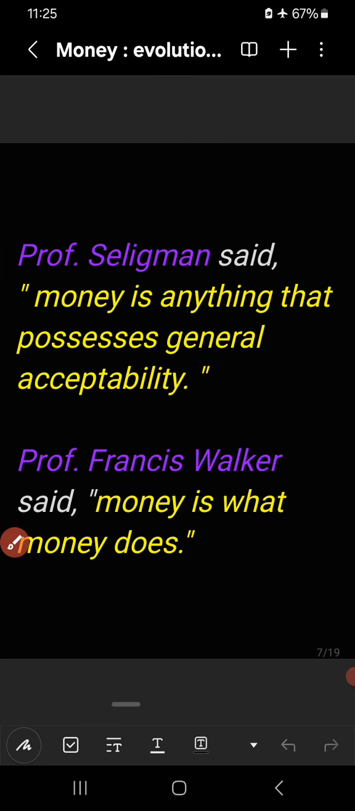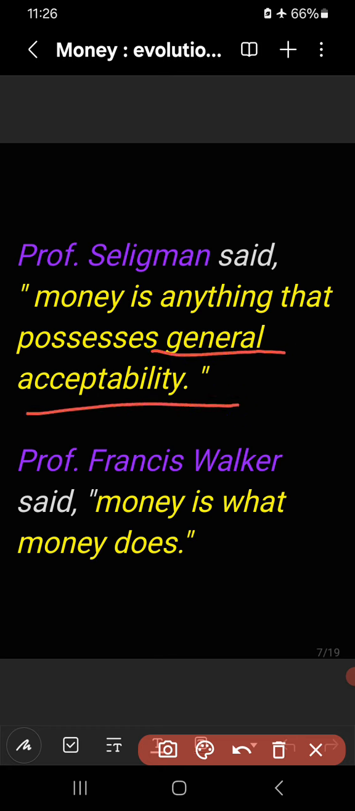Then Professor Seligman defined money as anything that possesses general acceptability. Anything that has general acceptability is money as per Seligman. And Professor Francis Walker said money is what money does. It means from the very functions of money we can define money, right? So these are the definitions of money. Then we will go to discuss the functions of money.